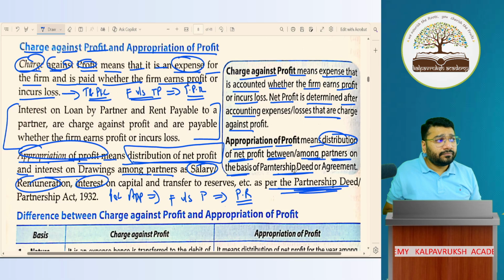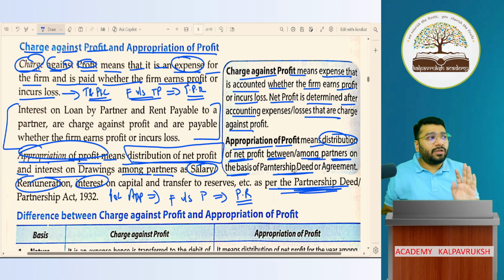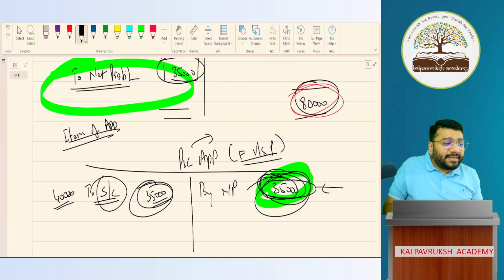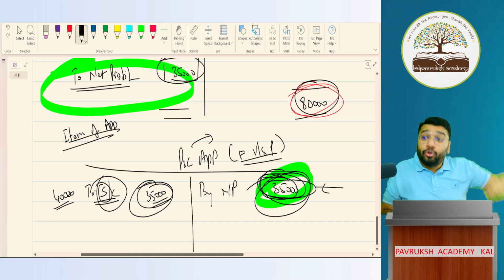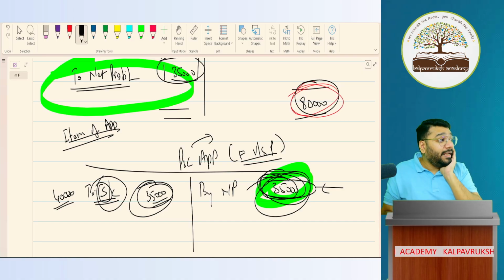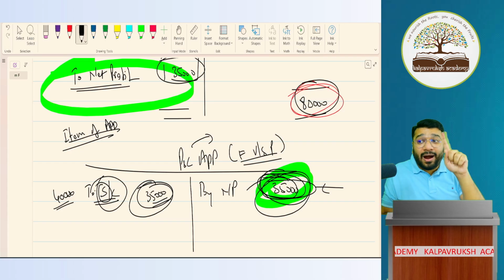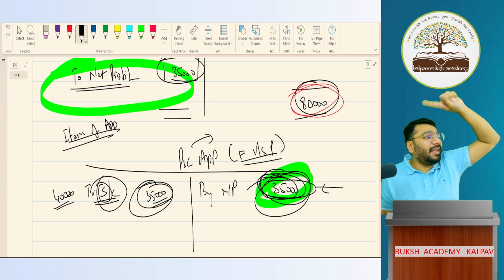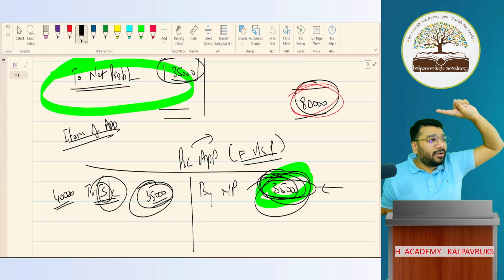They told the profit also or loss also. Now, the question being asked, I didn't want to tell this now. I would have told this in future, but since he's asked it, I want to tell it. What if the partnership deed says that this salary should be paid whether there is profit or loss? In that case, the partner salary is no longer an item of appropriation. Then it becomes a charge against profit item, so you will take it to the P&L account. Got it, not got it?